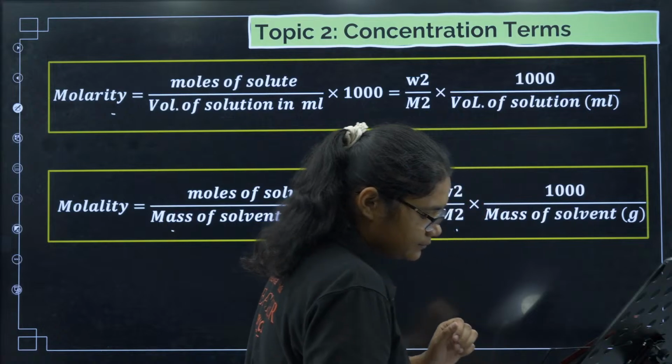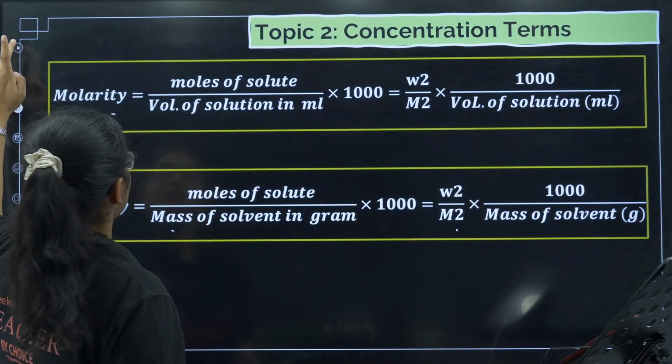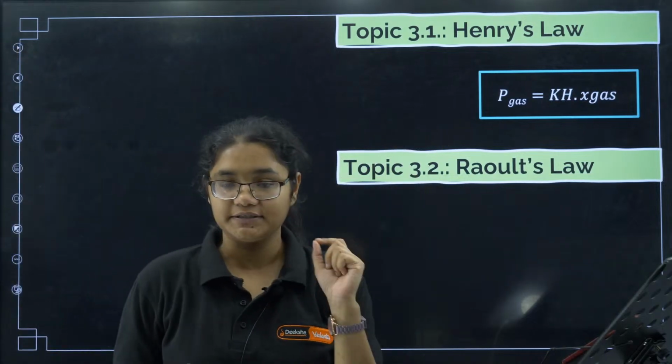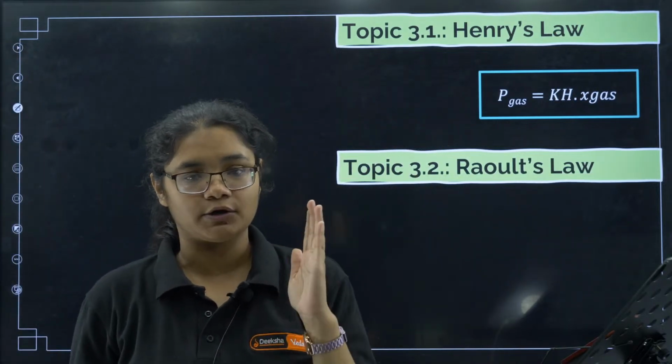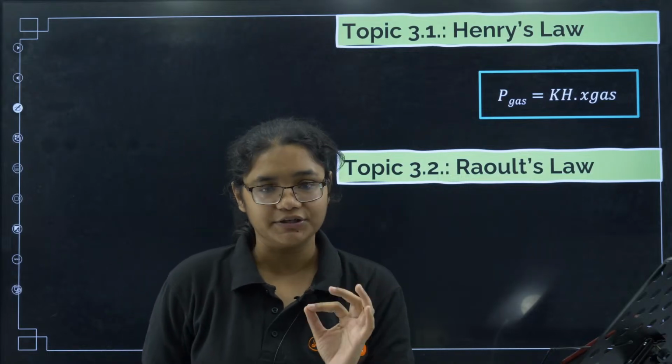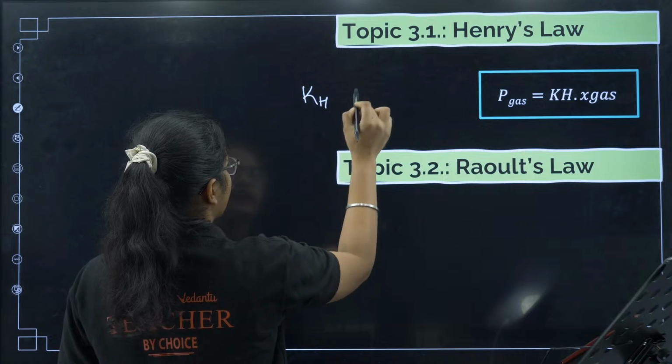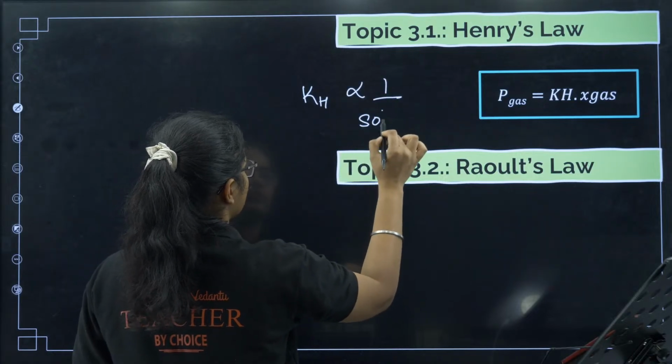Okay. Next, now let's talk about Henry's law. Henry's law question is important. So the pressure of the gas is equal to Kh into the mole fraction of the gas. Now here, what is the importance of Kh? Kh is inversely proportional to solubility.